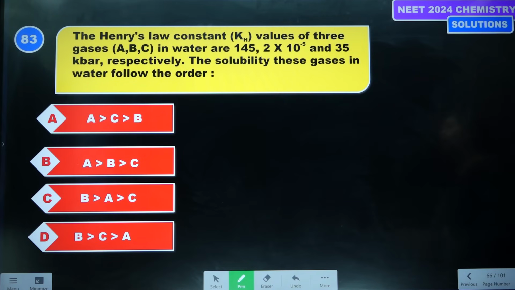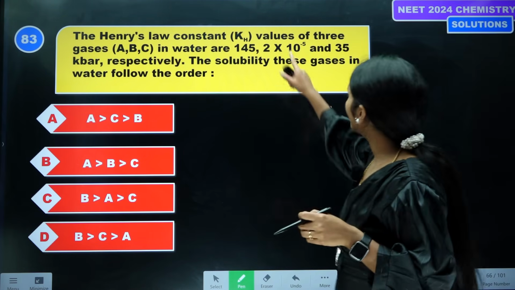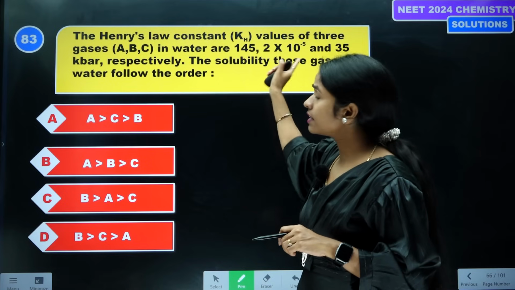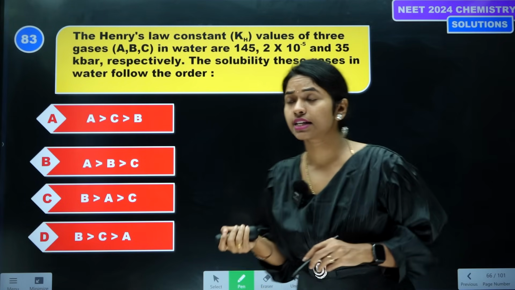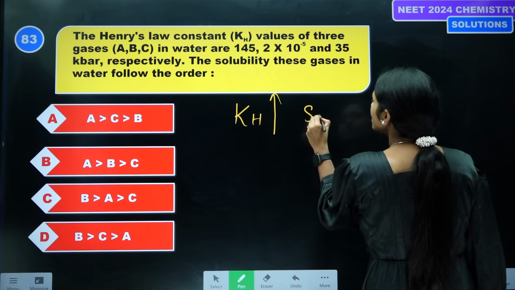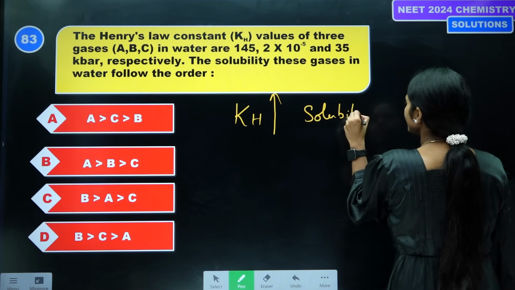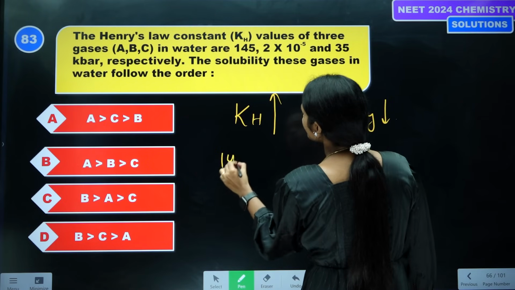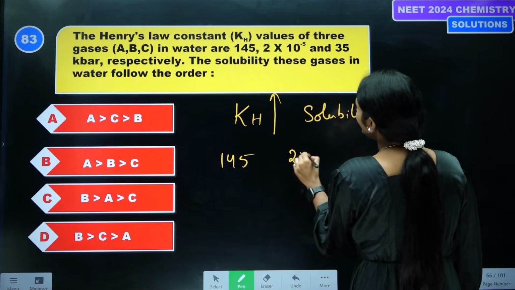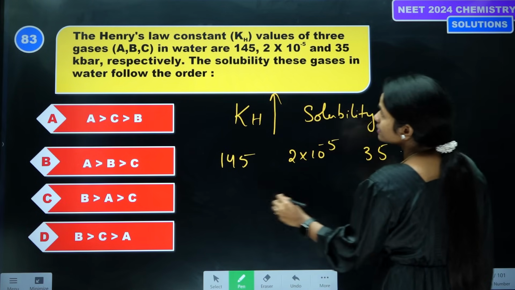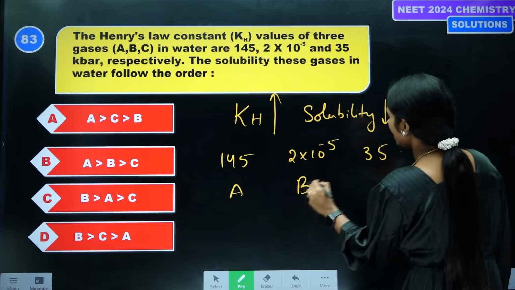Next question. Henry's law constant values of 3 gases in water are given and they are asking about solubility. What is the relation, students? KH and solubility: KH increases, solubility decreases. Yes or no? The values are 145, 2 × 10^-5, 35 kbar, for A, B, C.